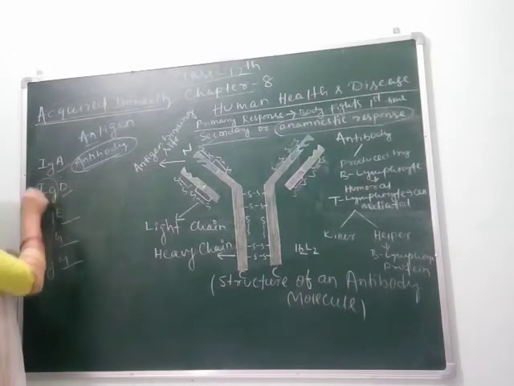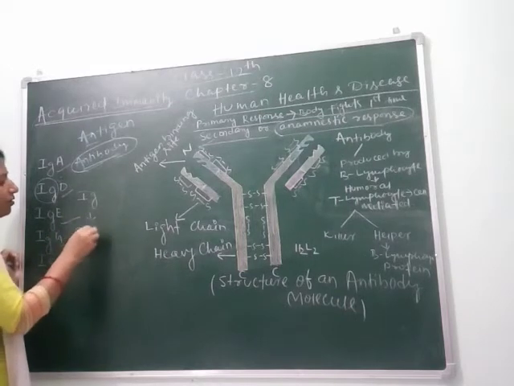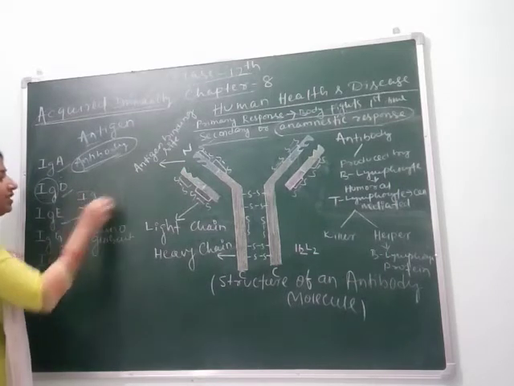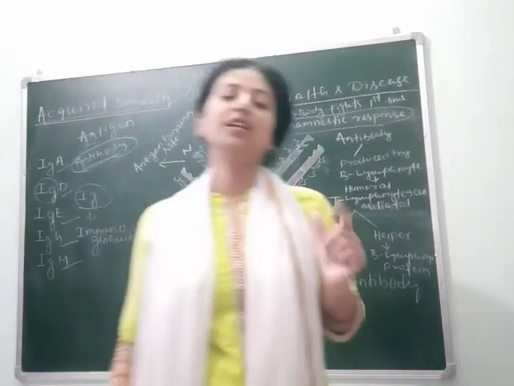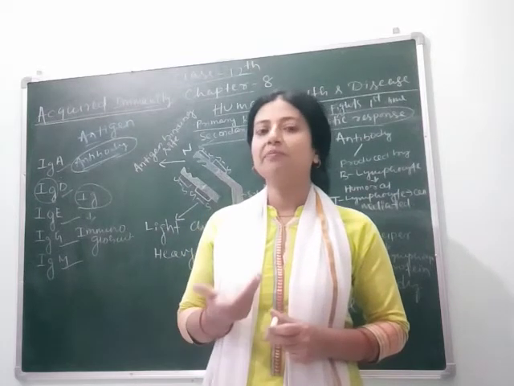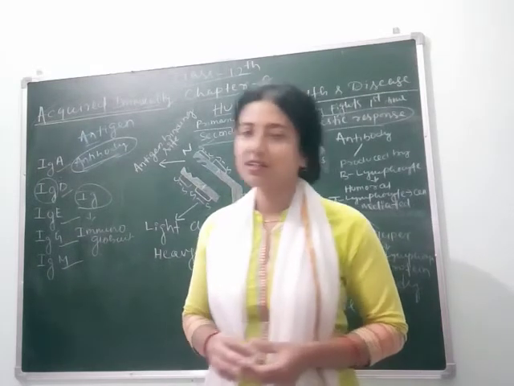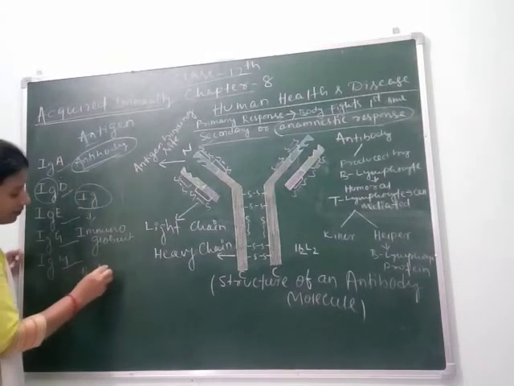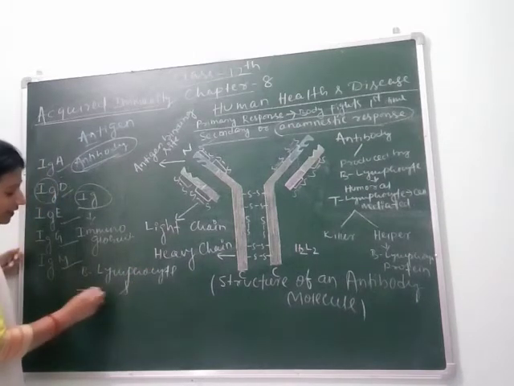What does this Ig mean? Ig means immunoglobulin. Immunoglobulin, Ig. These are called antibodies. Antibodies produced in our body work in 2 types. The antibodies are normally produced in lymphatic cells. As we know, there are two types of lymphatic or lymphoid cells. One is the B lymphocyte and another is the T lymphocyte.